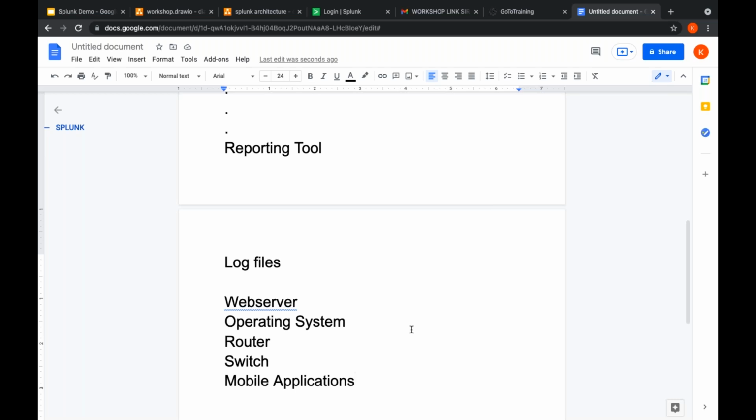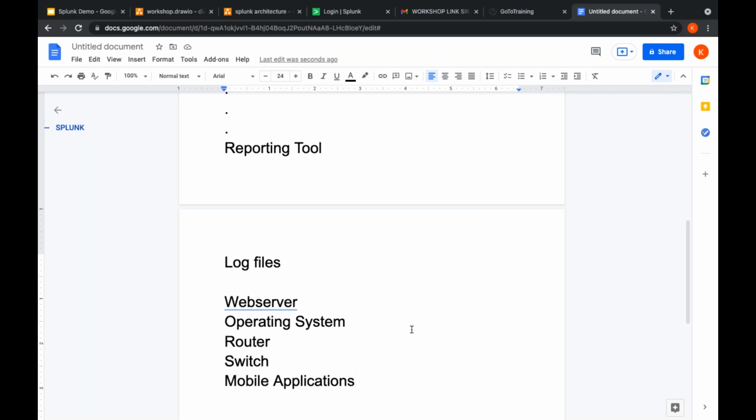Now coming to our Splunk, how can we define Splunk? Splunk is a software which searches, analyzes, and visualizes machine-generated data into structured data. That is the definition of Splunk. So what is structured data? Structured data is nothing but data which is converted into rows and columns. This is what Splunk is basically, in layman's terms.